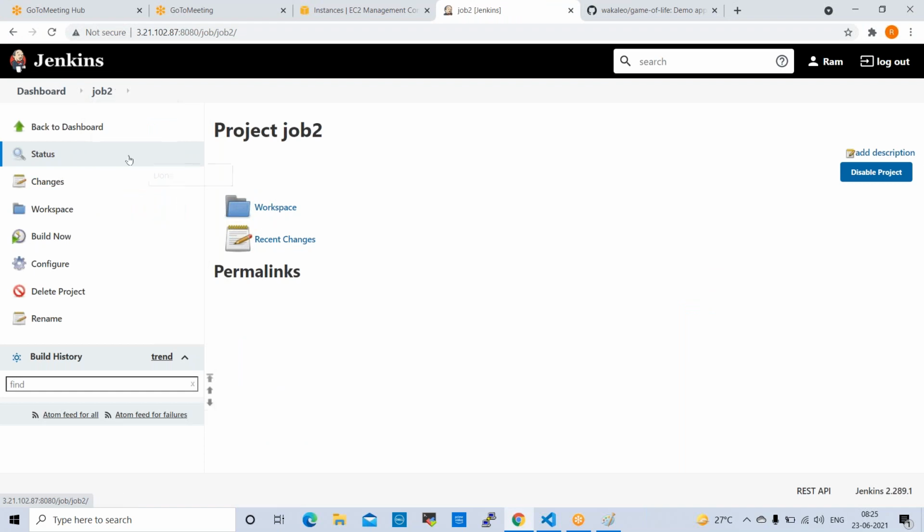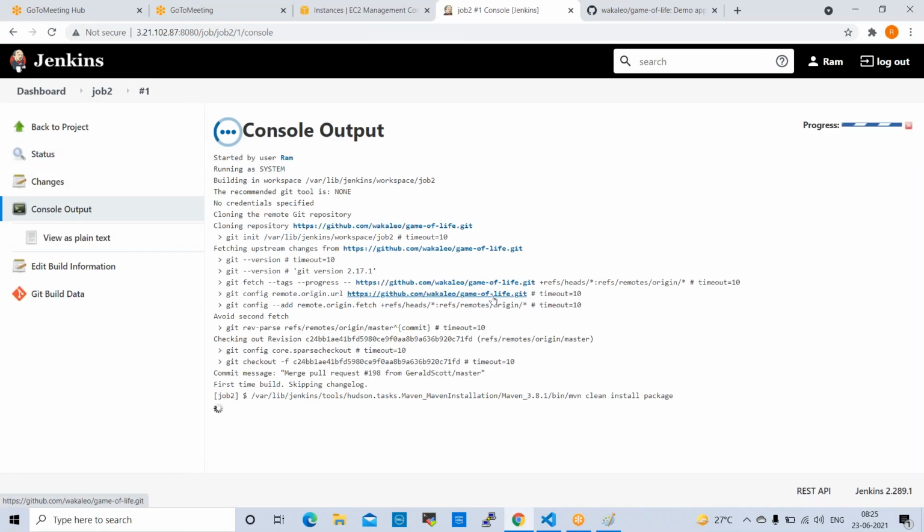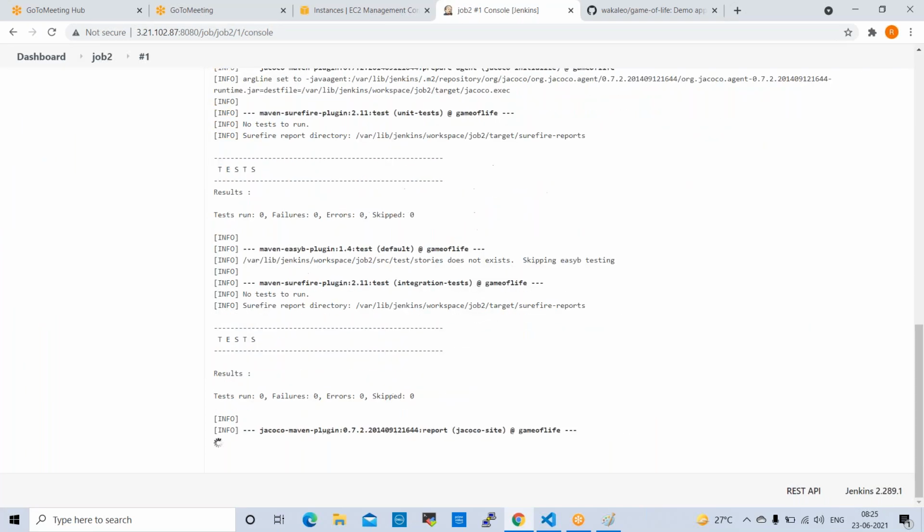Now we can run this job 2 also once. Let us check whether it is success or not. Failure, success or fail. Let us check now. Job 2 is running.